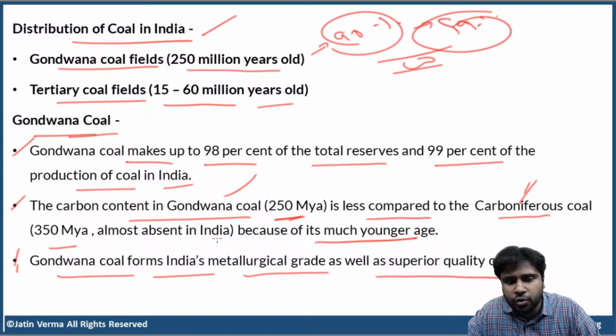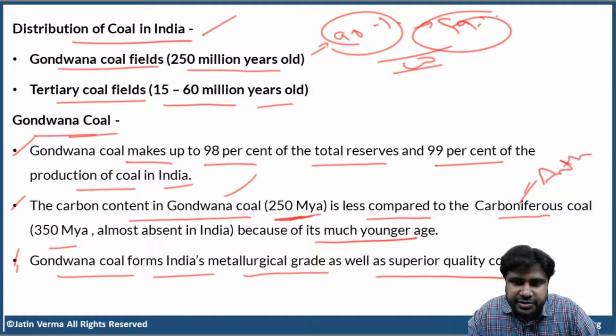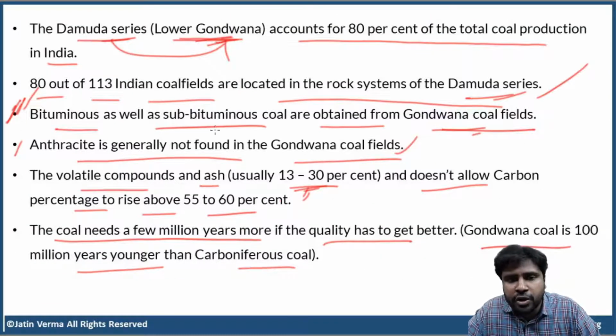So Gondwana coal is only 250 million years old. It is much younger than Carboniferous coal. Carboniferous coal is anthracite. Just think in this way: Carboniferous coal is anthracite coal because it is 350 million years old. But Gondwana coal is only 250 million years old. So Gondwana coal is bituminous as well as subbituminous.